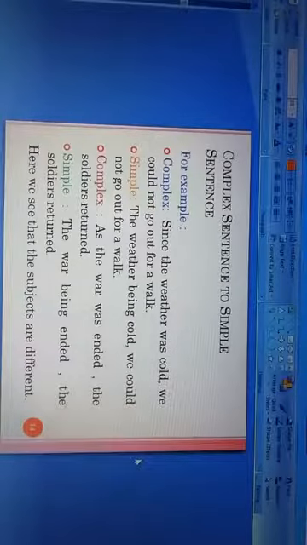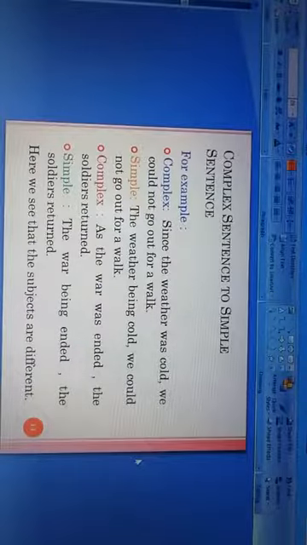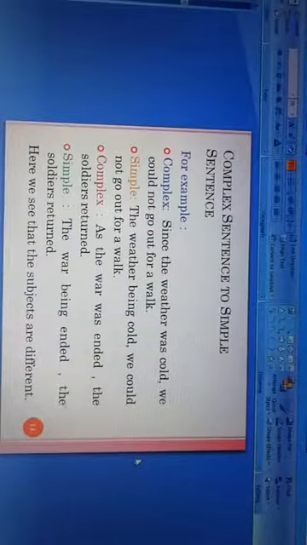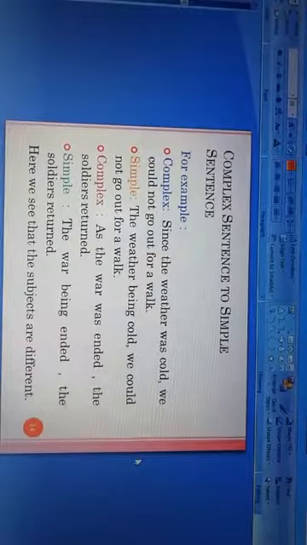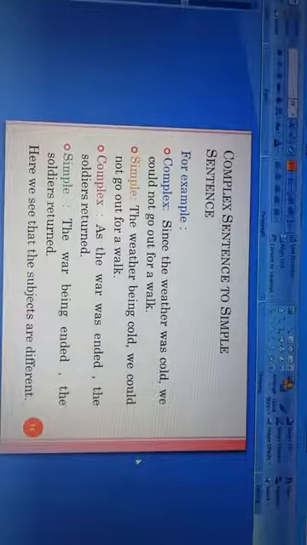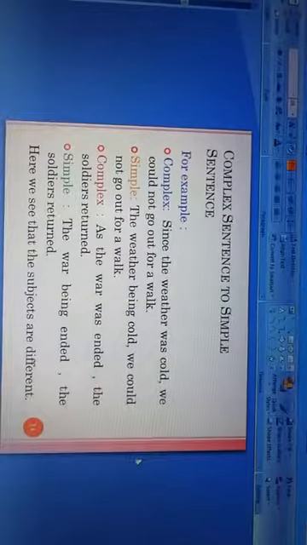Here you see that the subjects are different. The complex sentence starts with since, as, or when, and it also has two different subjects. In the first example, the weather and we. These are the two different subjects. And in the second example, the war and the soldiers. These are the two different subjects. I think it's clear to you.